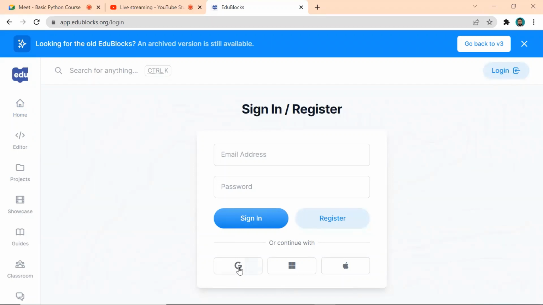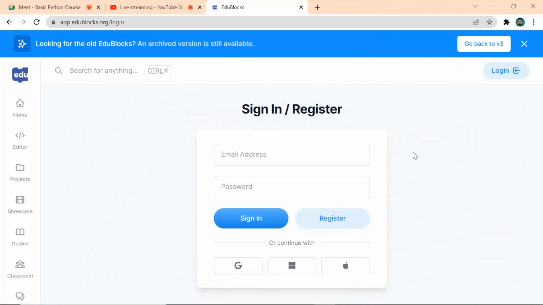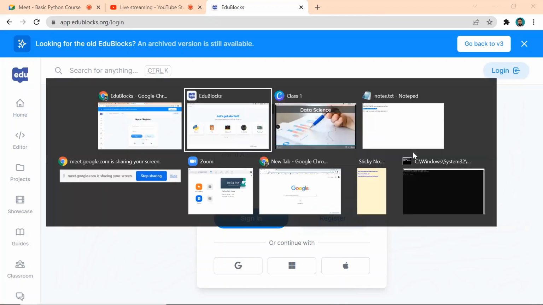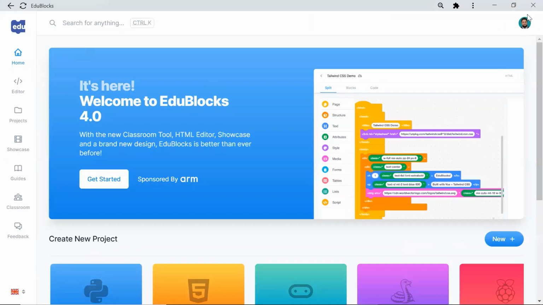Click the login button and click this G icon, and a pop-up window will come. Then you can give your username and password, and your image will come like this. After login you can see it like this. You can do that later, it is not important, it is only to save your code. Now, all are able to see this home page, Welcome to EduBlocks 4.0?